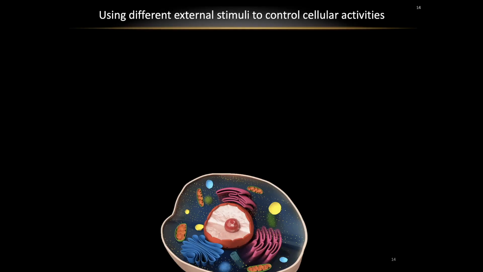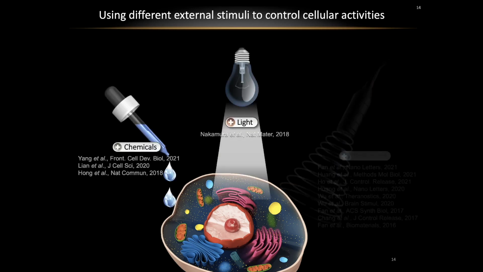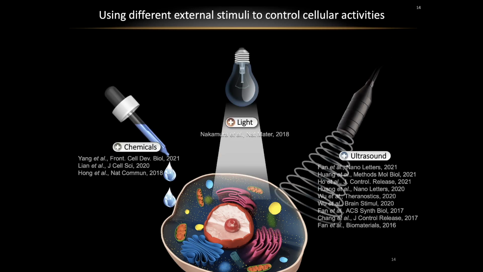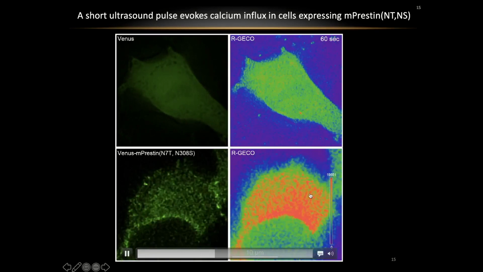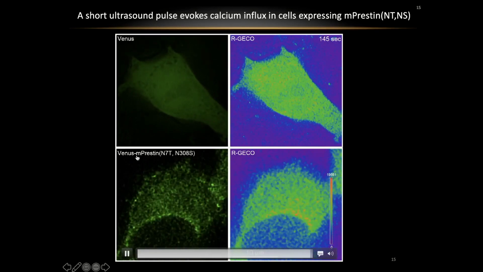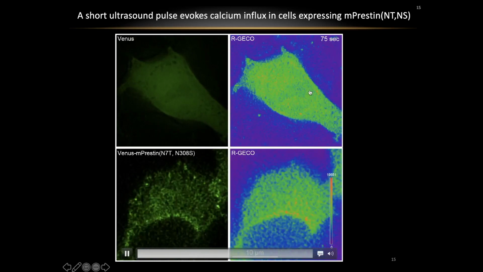Besides the microtubule project, in the past 6 years we also developed several tools using chemicals, light, and medical ultrasound to control cell activity. I will use one example to show you how we use medical ultrasound to control cells. We engineered an auditory sensing protein called prestin by introducing two mutations, and found this protein can endow human cells with better ultrasound sensitivity. A short pulse of ultrasound stimulation can rapidly trigger a calcium response in cells expressing the prestin mutant, but not in the control cells.